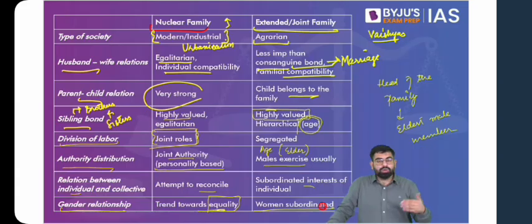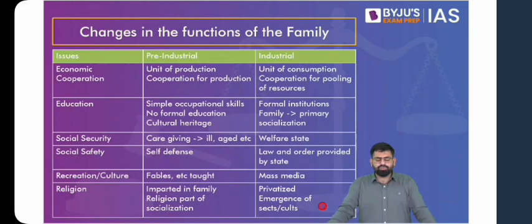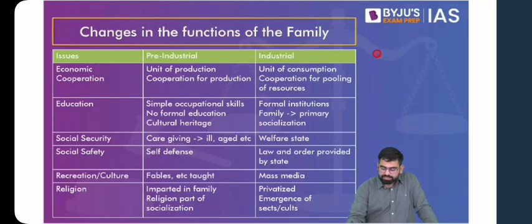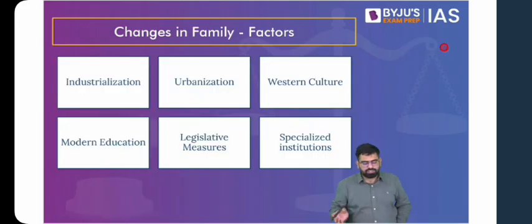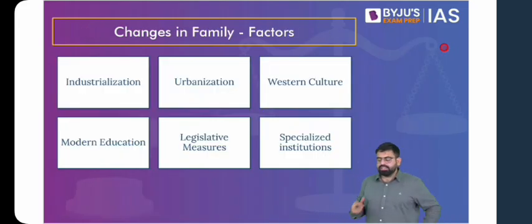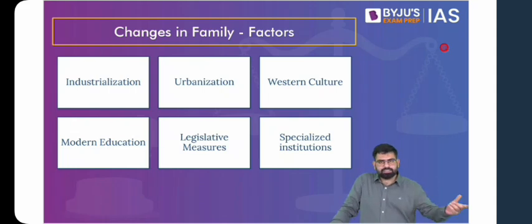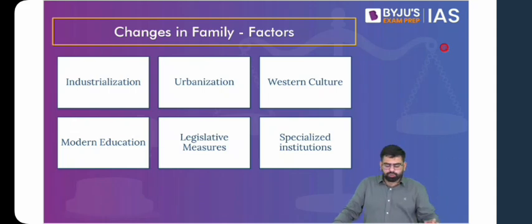Then with newer forms of family that we are going to come to next, you see it is not always about these bonds of birth and marriage. There can be other bonds as well. So yes, we'll come to these post-industrial families as well, the new families that are coming up. Now we see that because of various forces of change, the institution of family, the size of family is changing. The various other aspects related to authority are changing, which you saw slightly in the comparison between nuclear and joint families. But what are the factors of change?